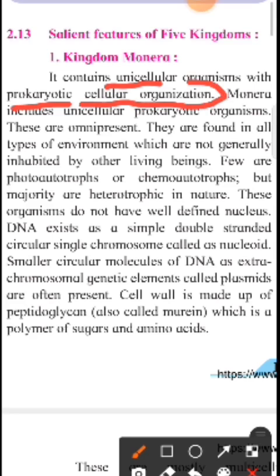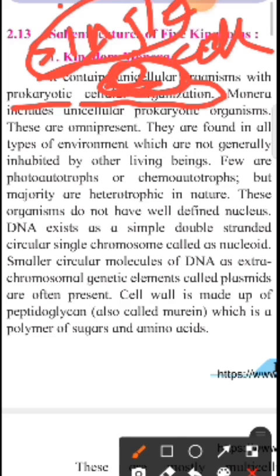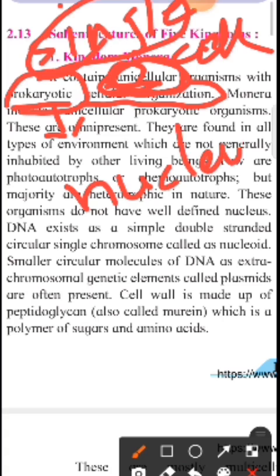First of all we should know what unicellular is. Uni means single, and cellular means made up of cell. The organism which is made up of a single cell is called a unicellular organism. And what is meant by prokaryotic? Here karyon means nucleus, and pro means early or old type of nucleus. Organisms having old type of nucleus are called prokaryotic.